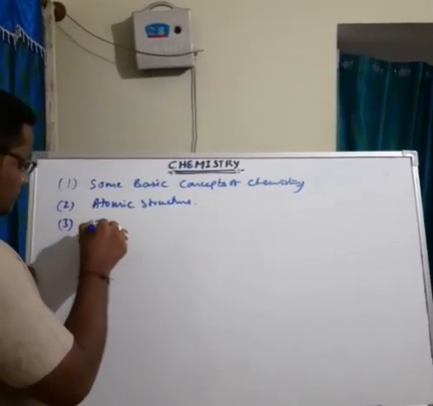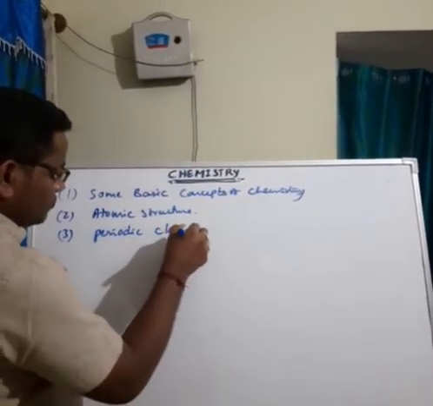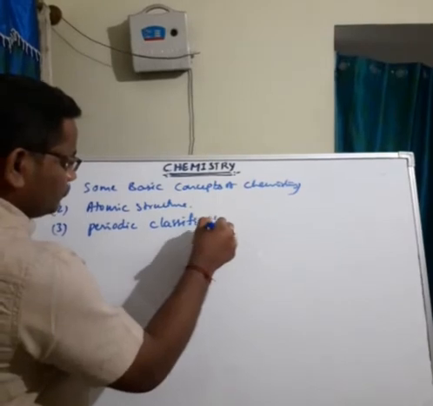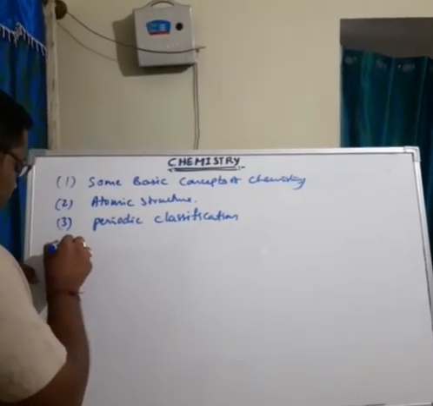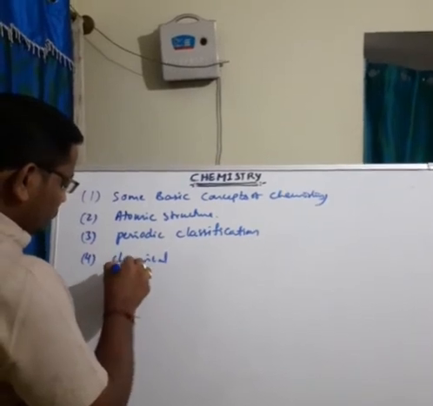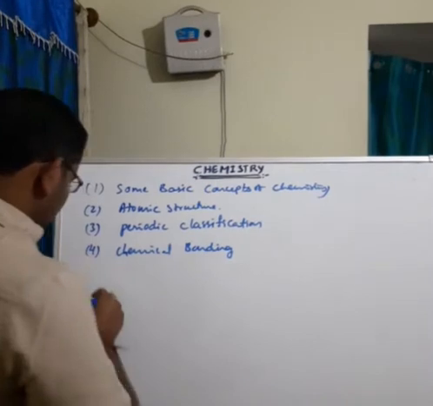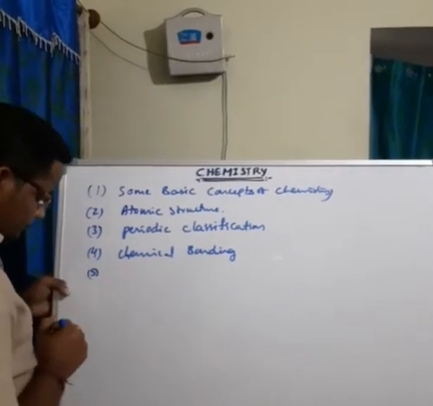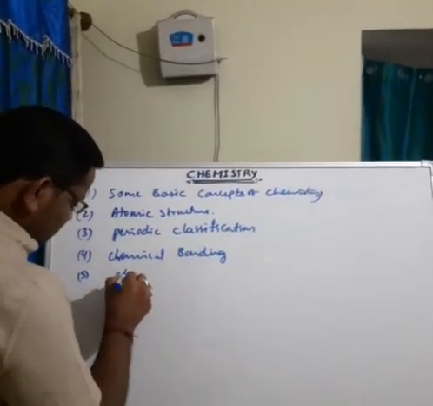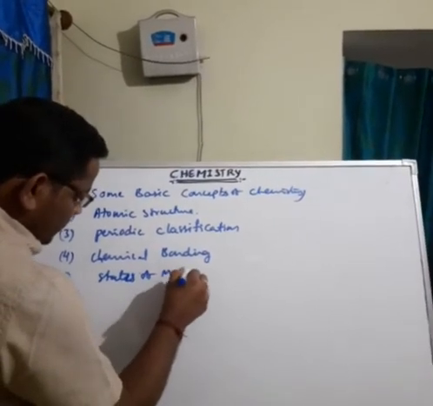Third one is periodic classification. Fourth one is chemical bonding. Fifth one is states of matter.